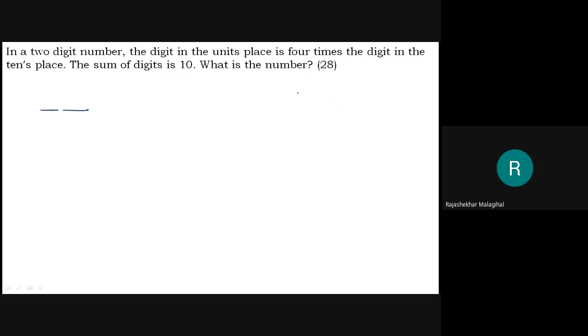First you should know 1, 2, 5, 6. If this is a number, this is called the unit digit, and this is the 10th place, and this is the 100th place, and this is the 1000th place. Here they are talking about a 2-digit number, means here the unit digit will be there and here the 10th digit will be there. Only 2 digits will be there.